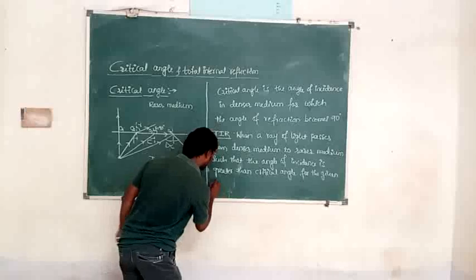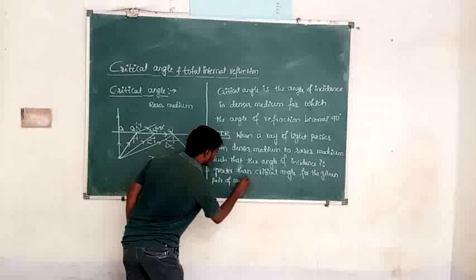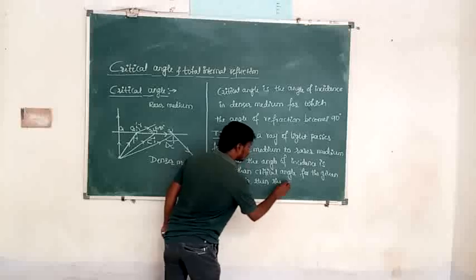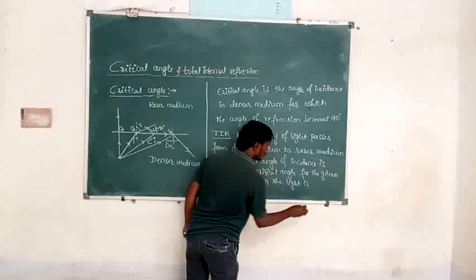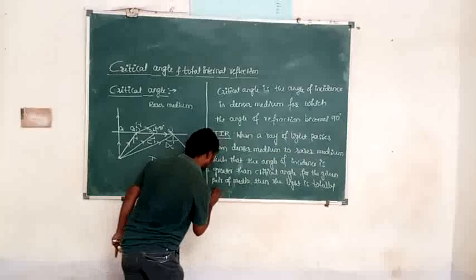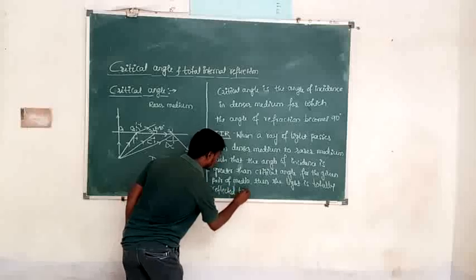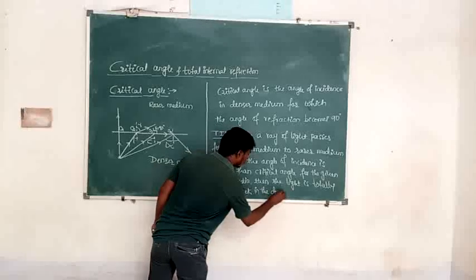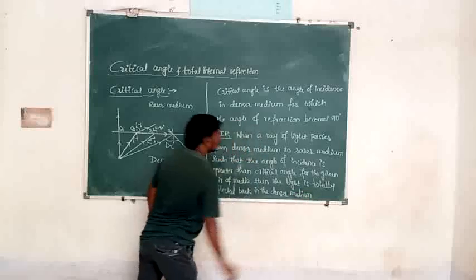Then the light is completely reflected back, or totally reflected back, in the denser medium. This is called total internal reflection.